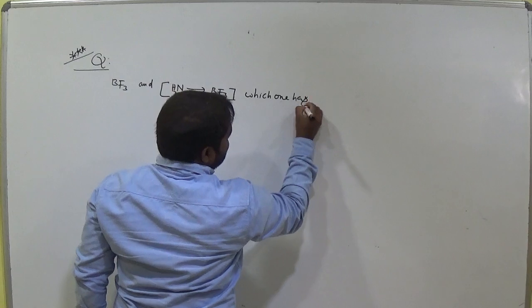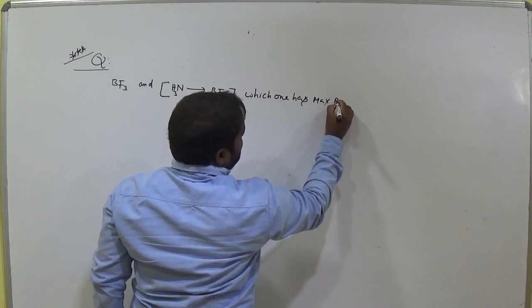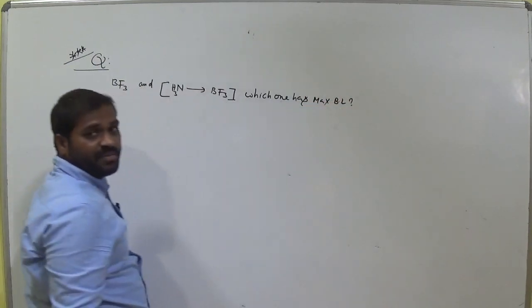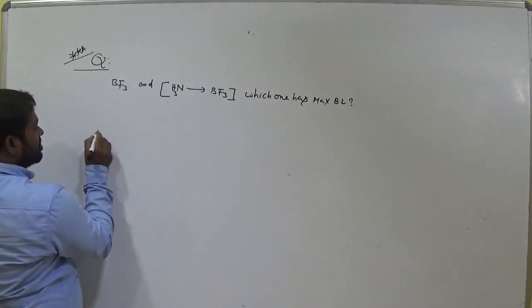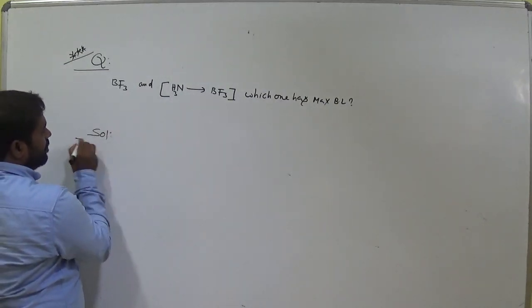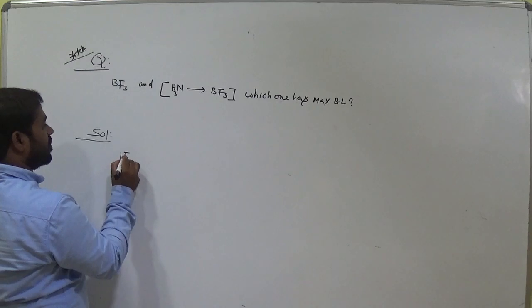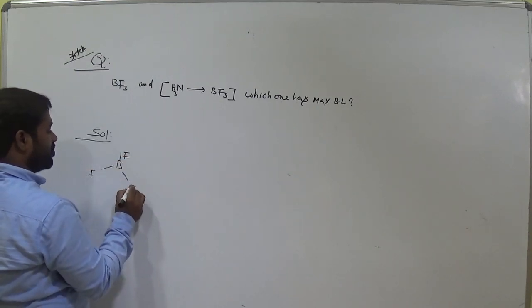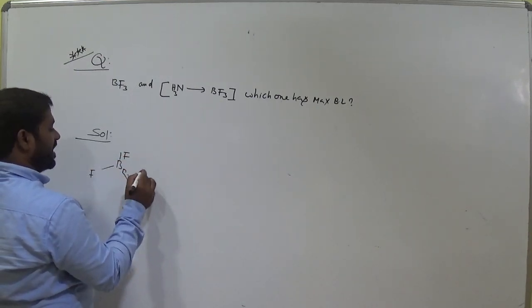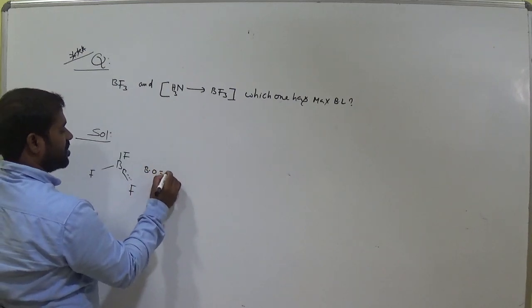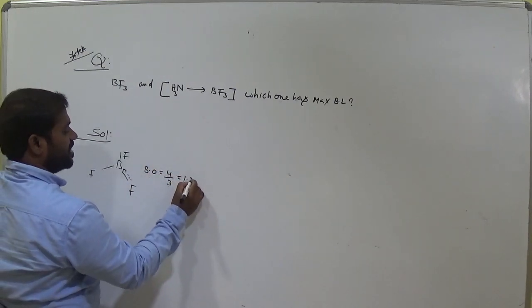Which one has maximum bond length? Maximum bond length. For boron trifluoride, back bond takes place, so bond order is 4/3, 1.33.